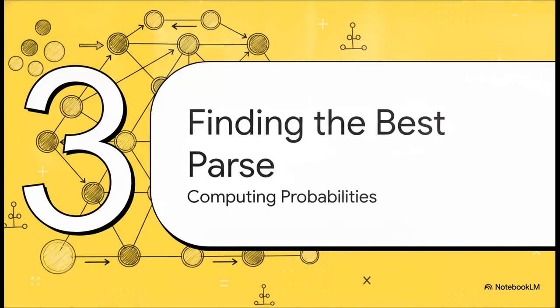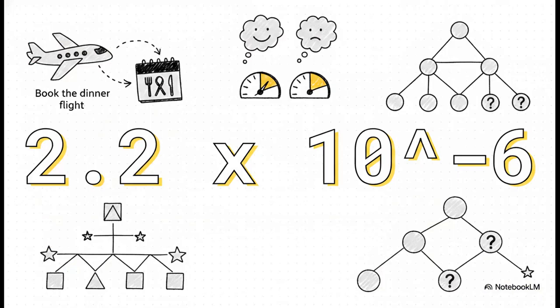Section 3. Finding the best parse. Computing probabilities. Let's jump back to our earlier example, book the dinner flight. A PCFG calculates the total probability of a parse tree by multiplying the probabilities of every single rule used to build it. And this brilliantly illustrates the math at work. The sensible interpretation, booking a flight that actually serves dinner, yields a literal mathematical probability of 2.2 times 10 to the negative 6th. But the nonsensical parse, booking on behalf of the dinner, yields 6.1 times 10 to the negative 7th. That sensible parse has a significantly higher probability, so the disambiguation algorithm confidently crowns it the winner.